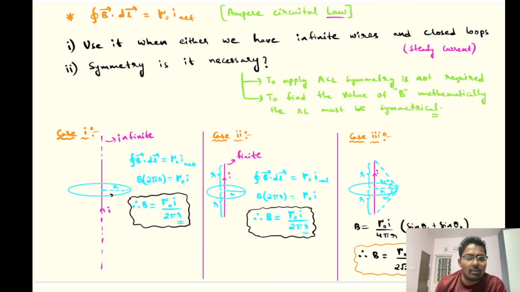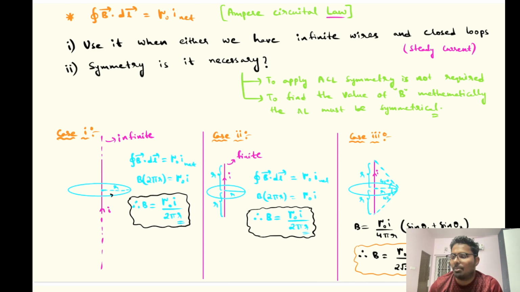Yeah, sir, everything is fine. Already, from Biot-Savart's law also we know the formula, B should be mu naught I by 2 pi r. And here also, by using Ampere's circuital law, I got mu naught I by 2 pi r. So till here there is no contradiction or ambiguity. Everything is fine.